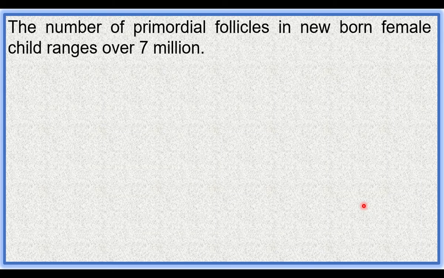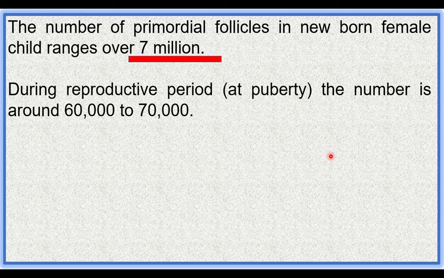Now, the number of primordial follicles. Primordial follicles are inactive follicles. They are in an inactive state. The newborn female child has 7 million primordial follicles. During the reproductive period, that is at puberty, the number of follicles is 60,000 to 70,000. They are inactive follicles. So one of the primordial follicles starts developing into primary, secondary and finally Graafian follicle.